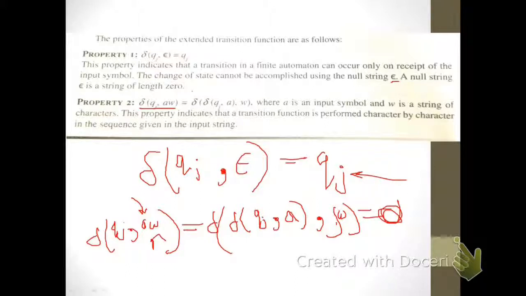So let us read the theoretical description. The property delta of Qj AW is equivalent to writing delta of delta of Qj A followed by W, where A is the input symbol and W is a string of characters. This property indicates that a transition function is performed character by character in the sequence given in the input string.